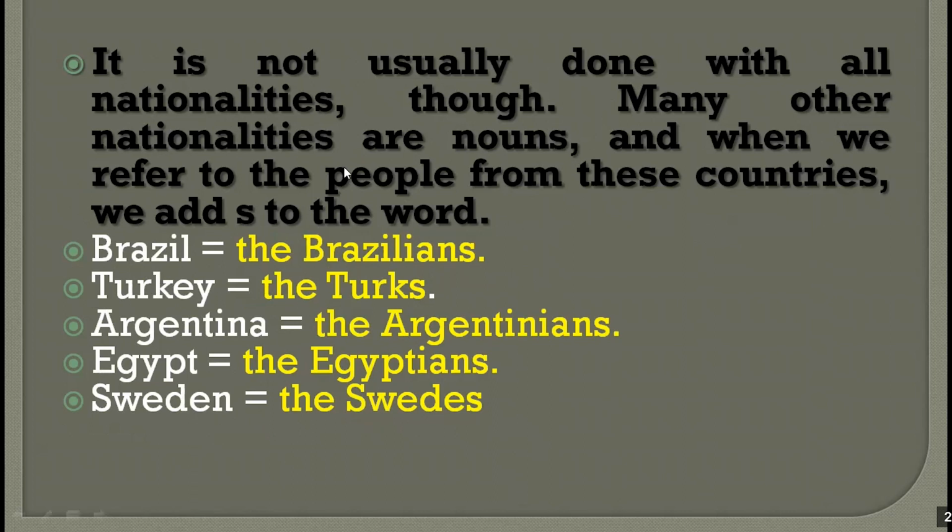But you can't do this with all nationalities. Many other nationalities are nouns. And if you refer to the people from these countries, you will add s to the word. So if you're talking about the people who come from Brazil, you will not say the Brazilian, you will say the Brazilians, you add s.